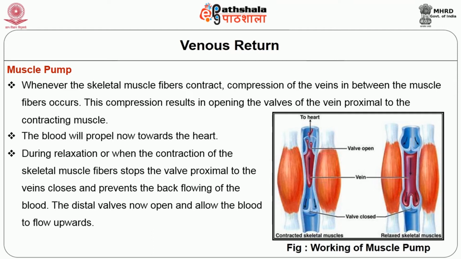Now look at the diagram. On the left hand side, the muscles are contracting. When the muscles are contracting, the blood in the veins is pushed upwards towards the heart. The valves open and the blood in the veins is moved towards the heart. On the right hand side, you will see in the diagram, when the muscles are relaxed, the blood in the vein will not flow back because the valves allow only flow of blood towards the heart, not in the reverse direction. So, when the muscles are relaxed, blood will not flow towards the heart.